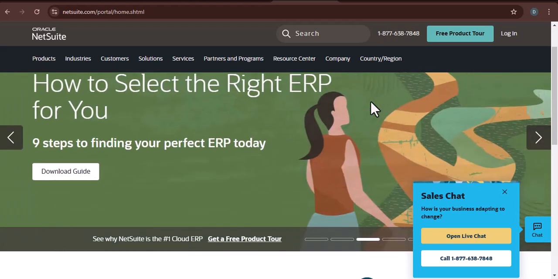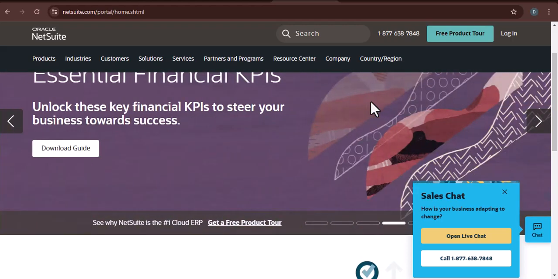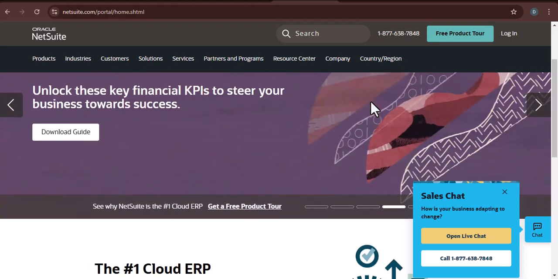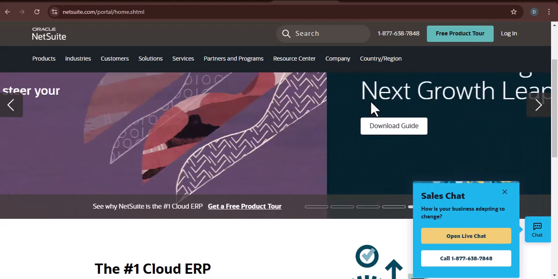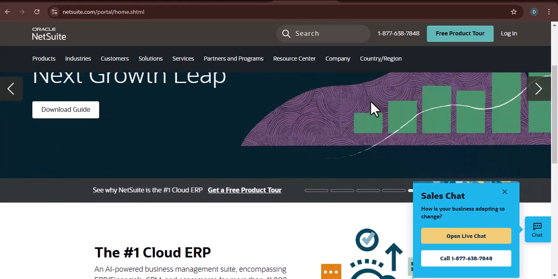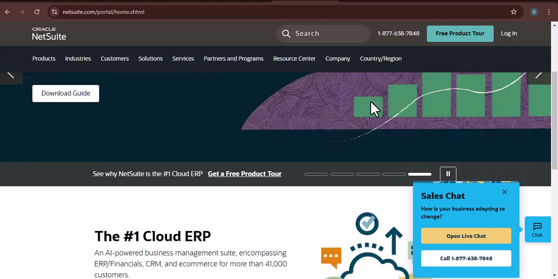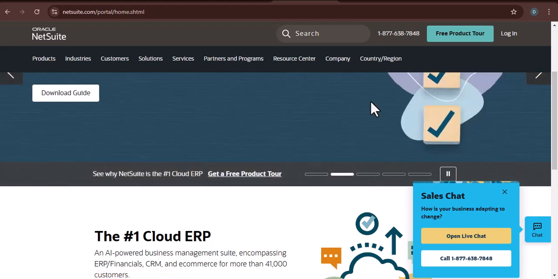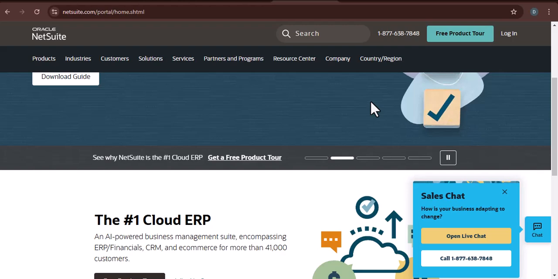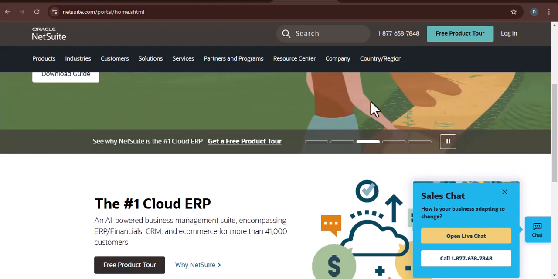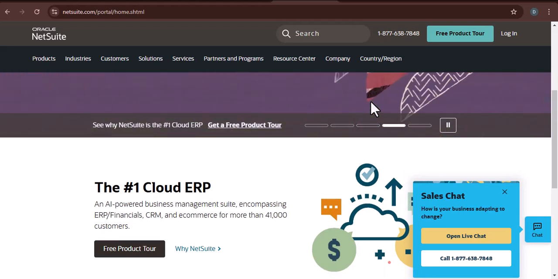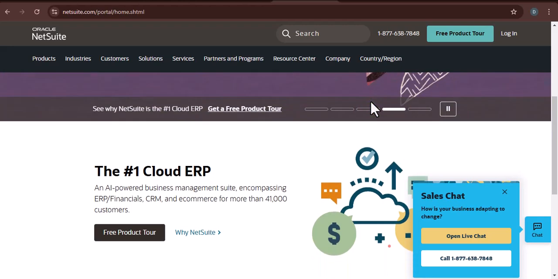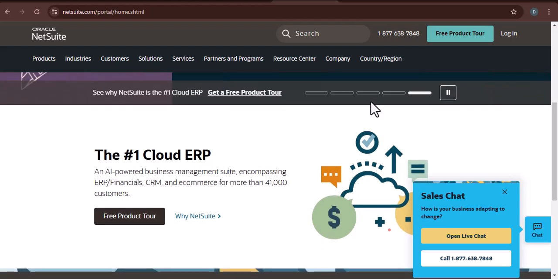Step 5. Training and support. NetSuite provides comprehensive training and support to help you get the most out of the system. Take advantage of online resources, training courses, and support documentation. Consider working with a NetSuite partner for ongoing support and customization. Do not neglect this step. Important considerations. NetSuite partners are certified companies that specialize in NetSuite implementation and customization. They can provide valuable expertise and support throughout the process.